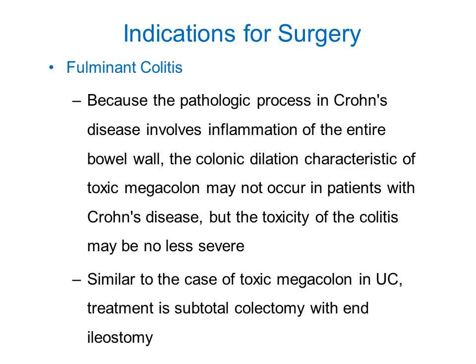It is not very common with Crohn's disease, but it is common with ulcerative colitis. The toxicity of the colitis is not less severe. Similar to the case of toxic megacolon in ulcerative colitis, treatment is obviously the subtotal colectomy with end ileostomy.